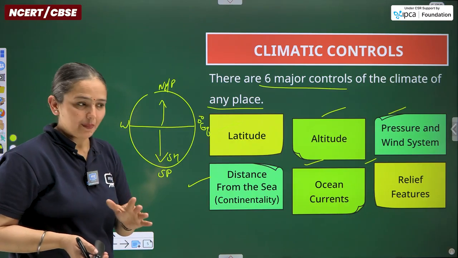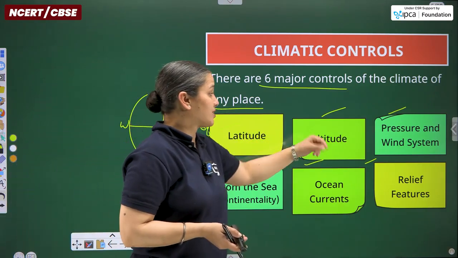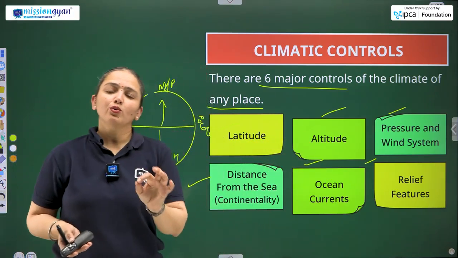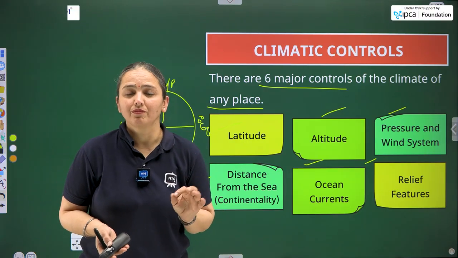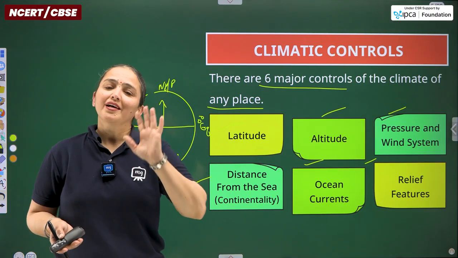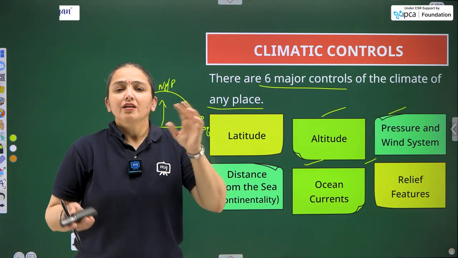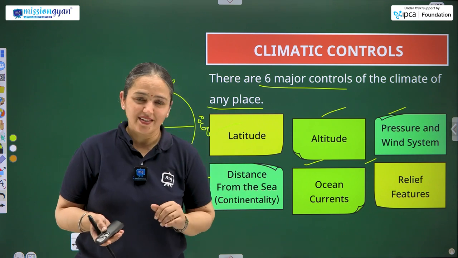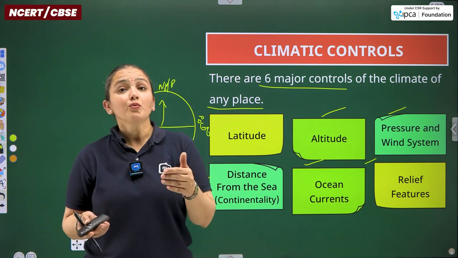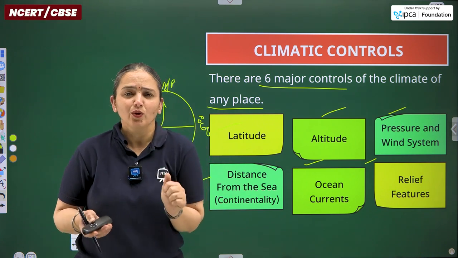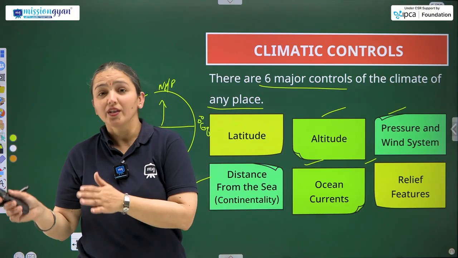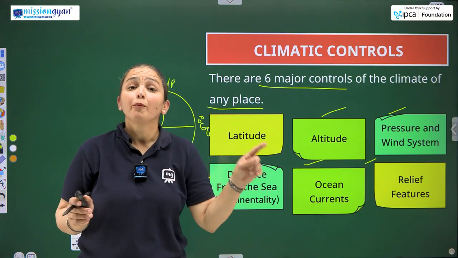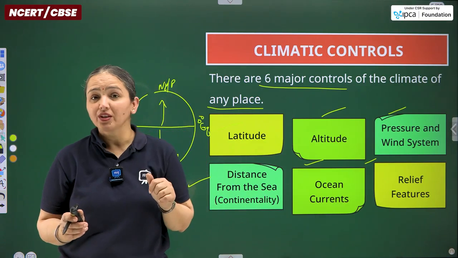And the closer a region or area is to the equator, the more will be the temperature. Getting to altitude, I am giving you the simplest example, because everyone can easily relate to it. Why do we visit hill stations in the summers? Because they are cooler compared to the mainland plains, particularly in the summers.